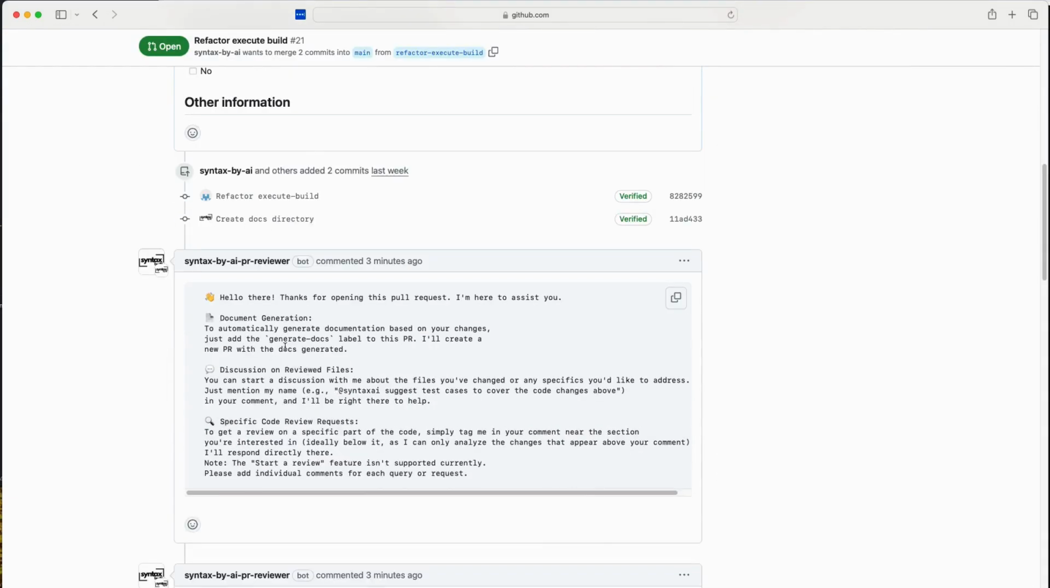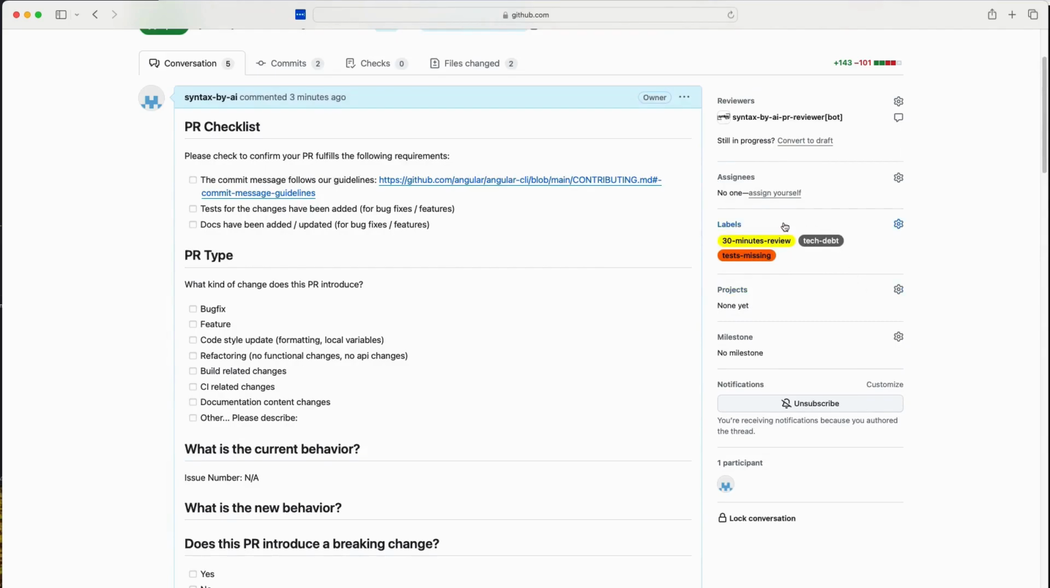And while we wait for the bot to reply, let's go back to our initial message, to the document generation. To automatically generate documentation based on your changes, just add the generate docs label to this PR. I'll create a new PR with the docs generated. Okay, so let's go to the labels. Let's select generate docs. I already have it added. If you don't, you would have to create this label. Okay, so now we have to wait a while. I would say 2-3 minutes.